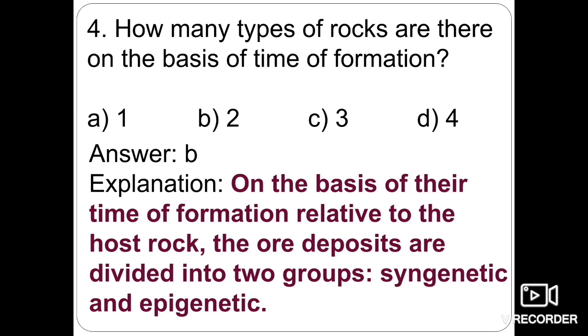And if we talk about the epigenetic ore deposits, these are formed later than the enclosing rock. Okay, and the best examples are hydrothermal ore deposits; they are an example of epigenetic deposits. So here the option is 2, that is epigenetic and syngenetic deposit.